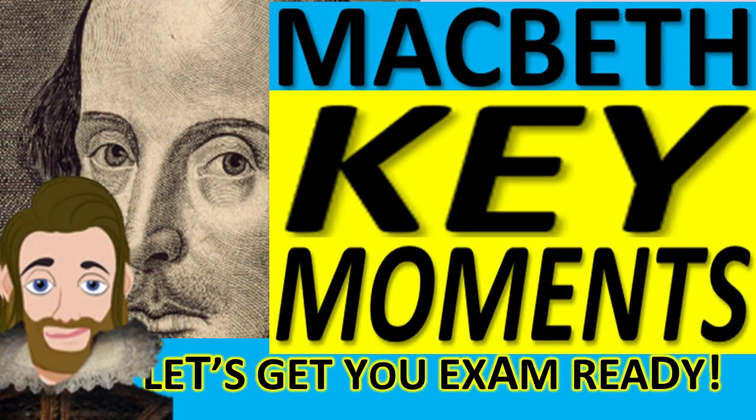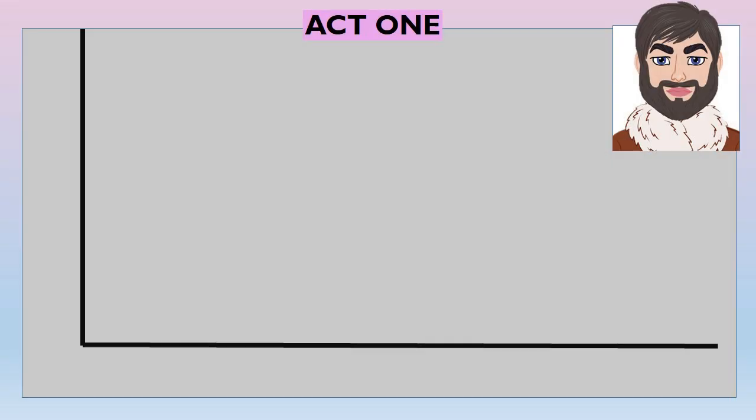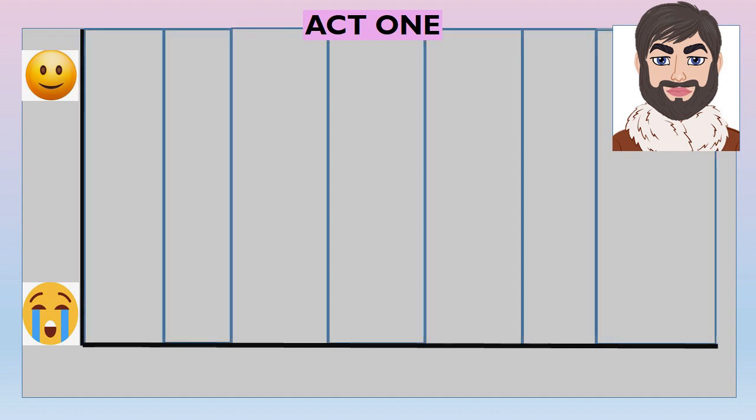Okay, let's think about key moments for the character Macbeth. We're going to be thinking about Act 1 today, and we're going to be mapping the action involving the character Macbeth. So along the left-hand side, we've got his mood. He might be feeling positive or negative, happy or sad, and we're going to track that action throughout Act 1. There are 7 scenes in Act 1, so I've split this into 7 so that we can think about his journey through Act 1.